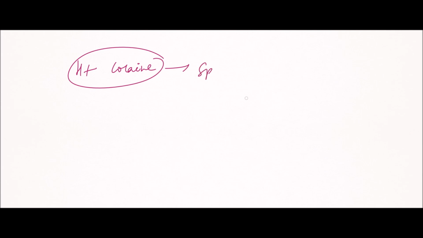Now, a combination of heroin and cocaine is known as speedball, and it is 4 times more powerful than morphine.